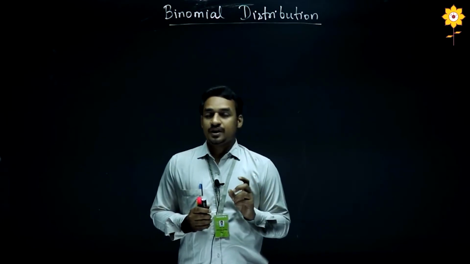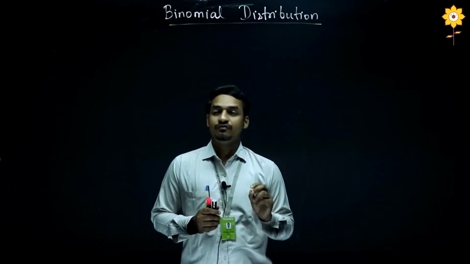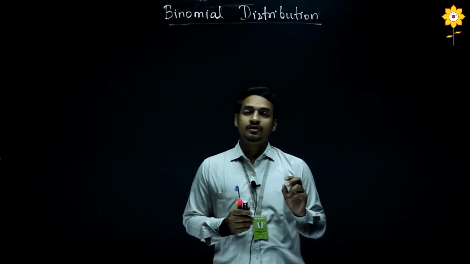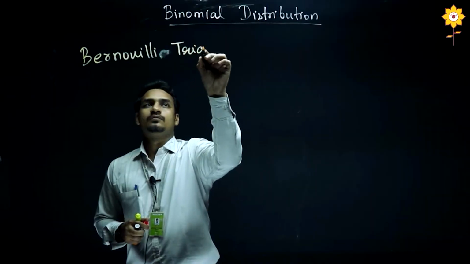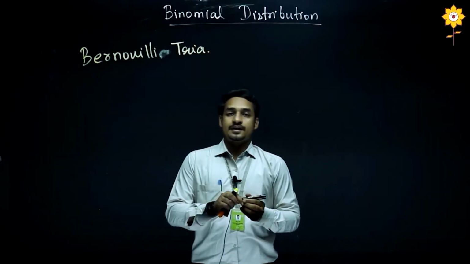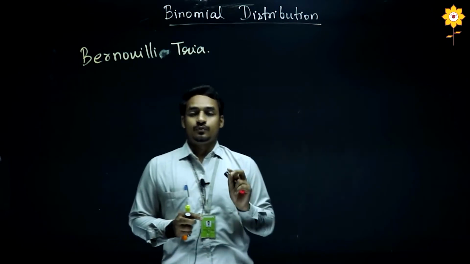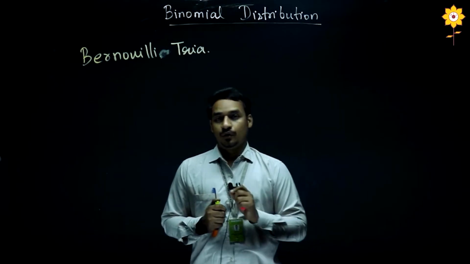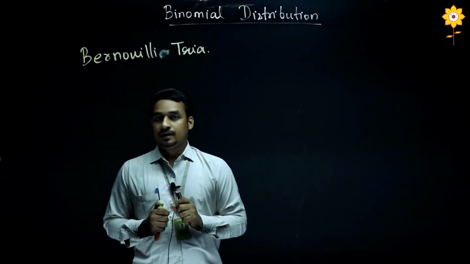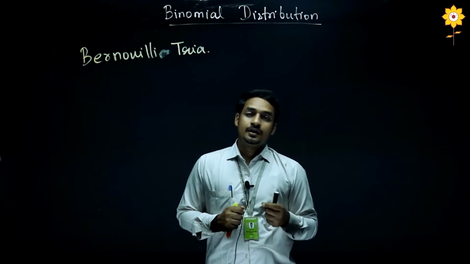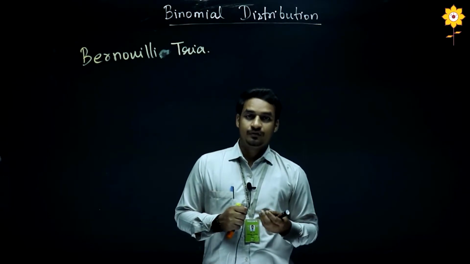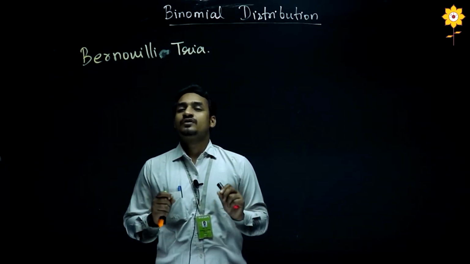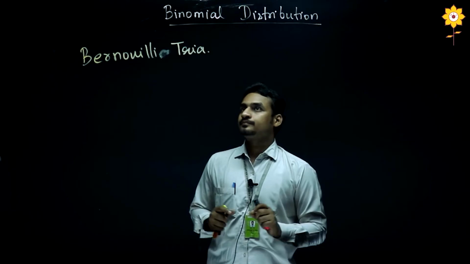Now suppose we have a random experiment which has only 2 outcomes, then that is a very special type of experiment, and we call that experiment a Bernoulli trial. A Bernoulli trial is an experiment which has only 2 outcomes. For example, if I am tossing a coin, then there are only 2 outcomes, head or tails. This is a Bernoulli trial. Now if I roll a die, then there are a total of 6 outcomes possible. Therefore, it is not a Bernoulli trial. So a Bernoulli trial is a random experiment which has only 2 outcomes.